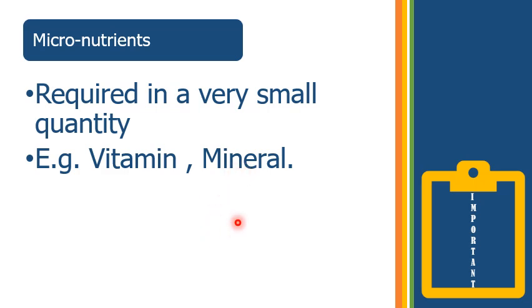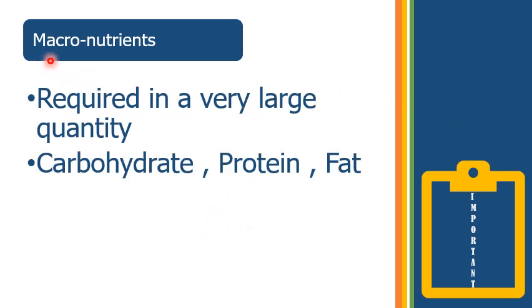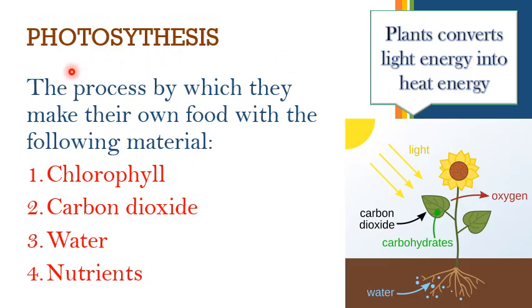Okay, then we have macronutrients. Macro represents large, so macronutrients are required in a very large quantity. The examples are carbohydrates, proteins, fats, etc. So these are required in a large quantity, and these are macronutrients.